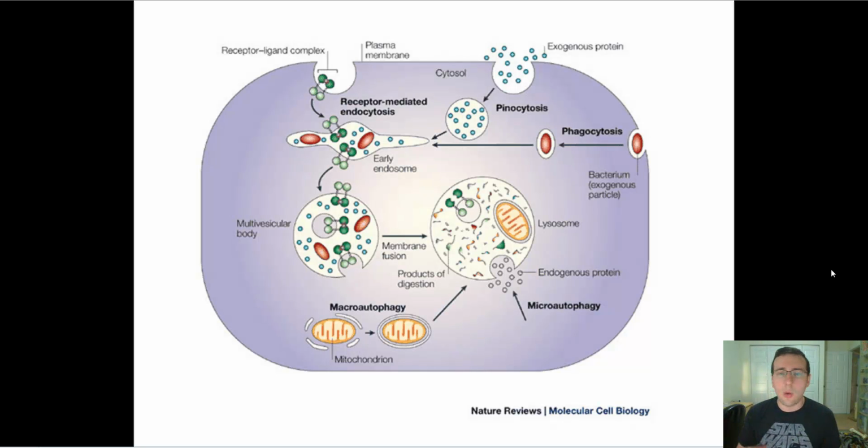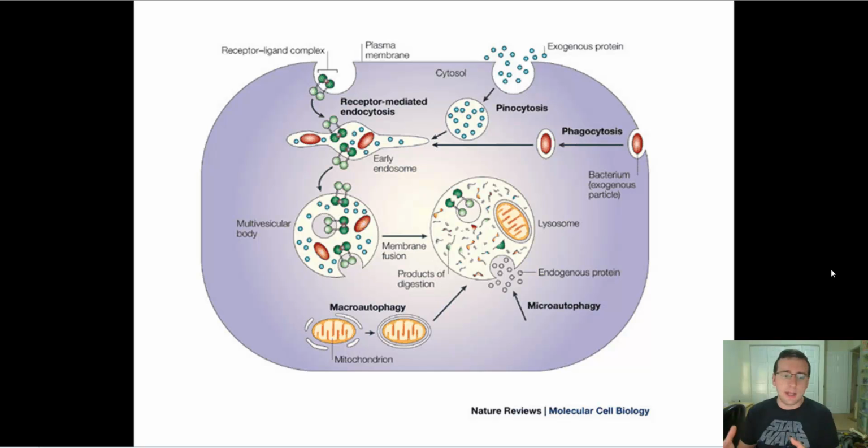But basically, however you get the stuff inside the cell, either it's going to be receptor-mediated pinocytosis, or phagocytosis, sometimes cells eat bulk things, big things. Then what the cell does with that is that it will merge its lysosomes, which is a special type of organelle full of digestive enzymes and acids and things like that, with the incoming material, and then digest the material and break it down to constituent parts that the cell can actually use.